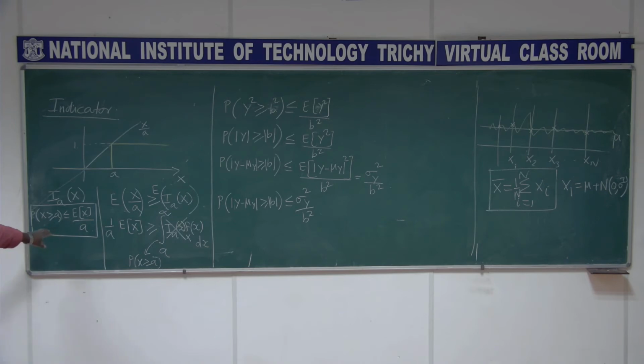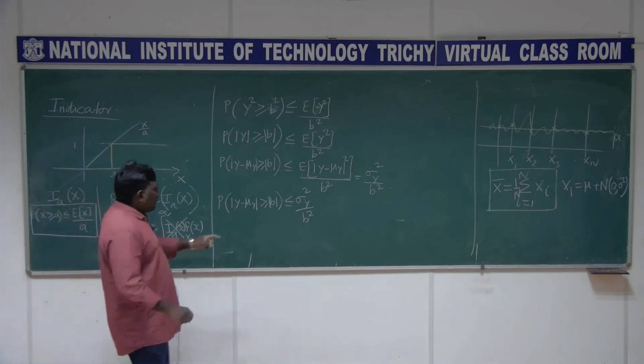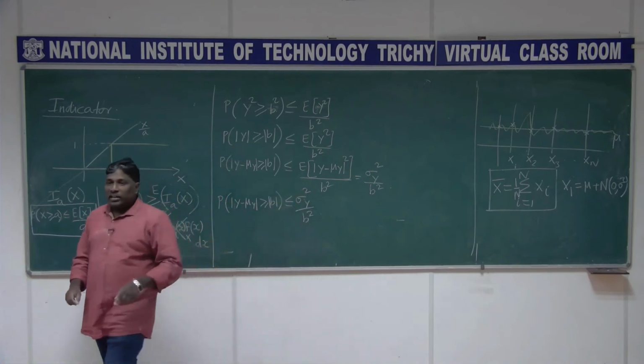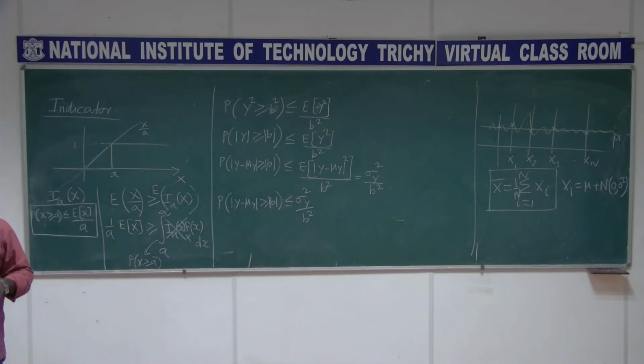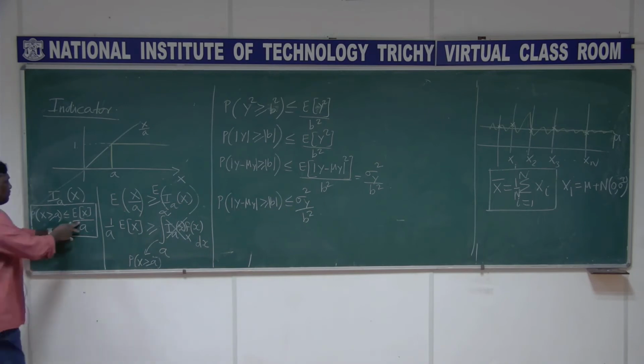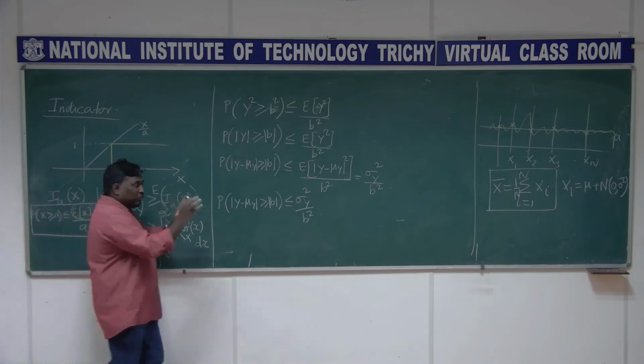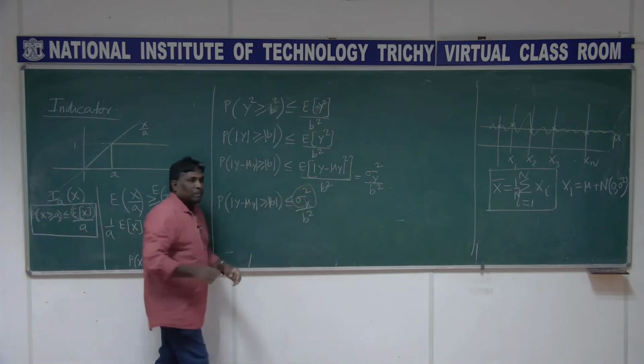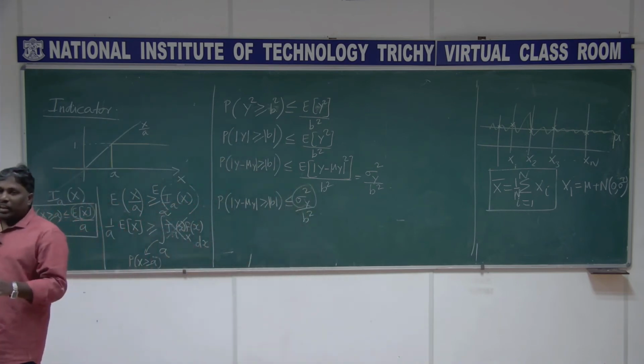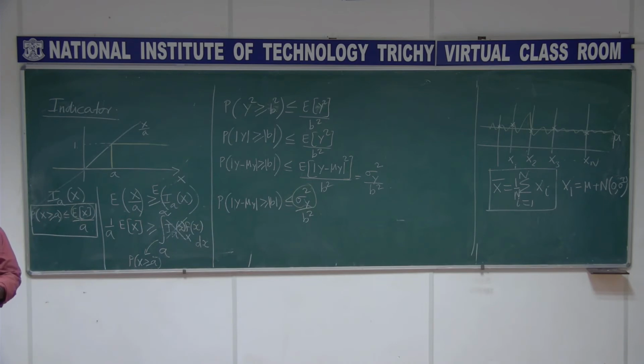So you have this Markov Chebyshev inequality, but remember what is there in the right hand side. That is the variance here, and here it is the mean. I am trying to bring that one here. The reason is this variance and the mean can be estimated. We can estimate the mean, we can estimate the variance, right? So that is the reason we try to bring that bound in this form.